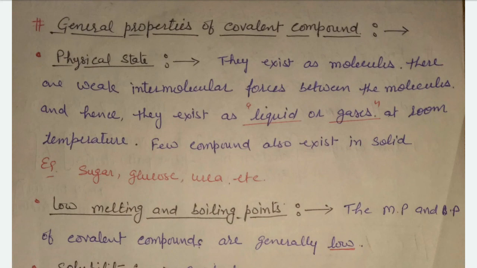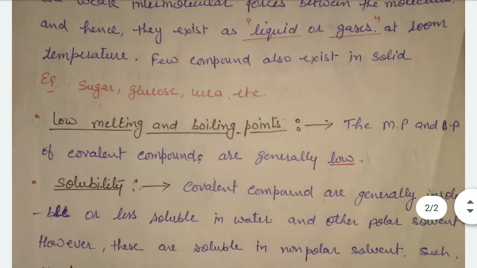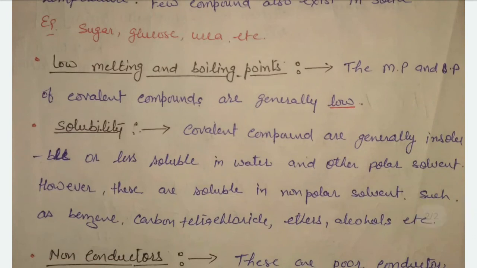First is physical state. They exist generally in liquid or gaseous state. Some compounds exist in solid state like urea, glucose, sucrose, fructose, etc. But they generally exist in liquid or gaseous state. This is because they have weak intermolecular force between the molecules. Second is low melting and boiling point. Covalent compounds generally have low melting and boiling points due to weak intermolecular force.